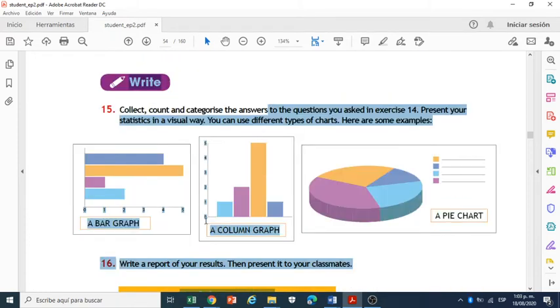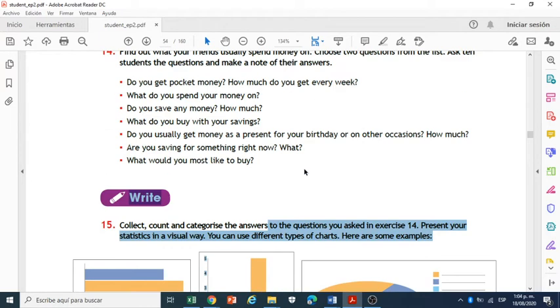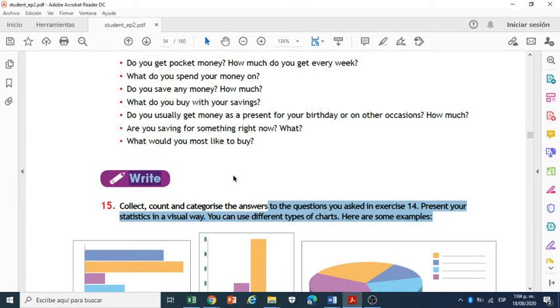So for example, 2 students spend the money on clothing. 1 student spends the money on food, hamburgers, for example. 5 students spend the money on technology, for example, okay? And one or two students spend the money on video games. Okay, so you are going to classify the information obtained from these questions. Okay, this is the first part.